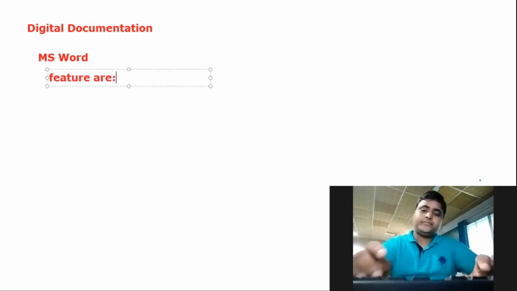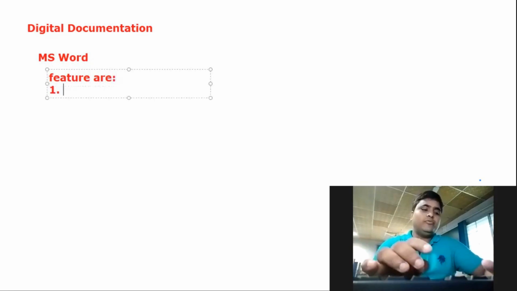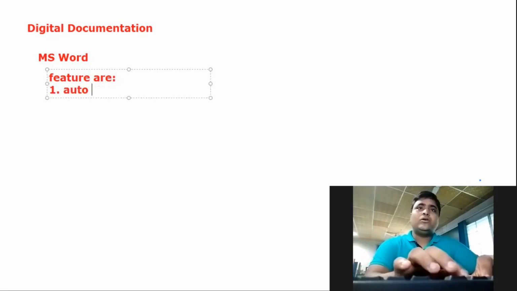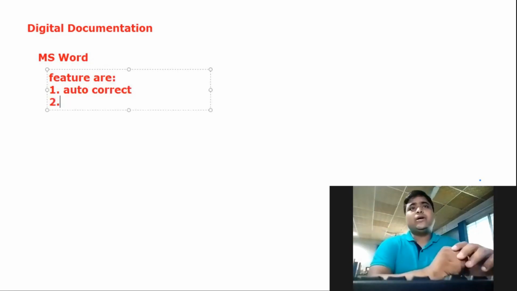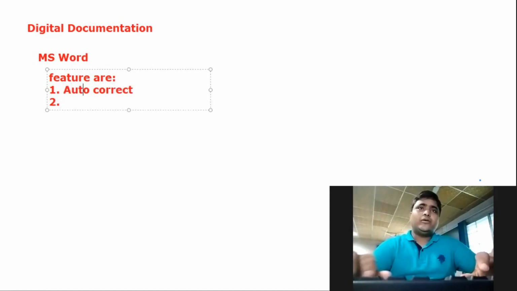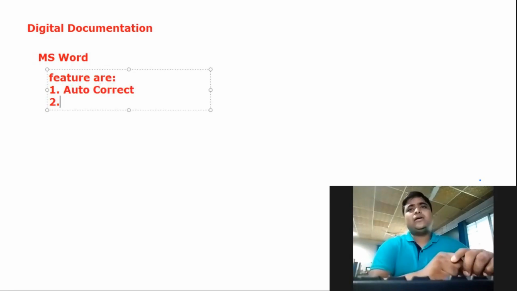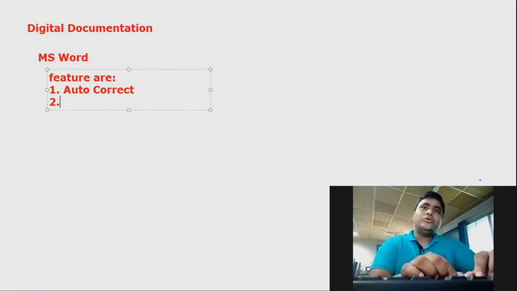Features are, number one, autocorrect. Autocorrect is basically the feature using which you can correct your mistakes or repeat the content as you want. For example, if I need to write the same statement again and again, then I have to write it one after the other, again and again. So using this autocorrect feature, we can avoid that.